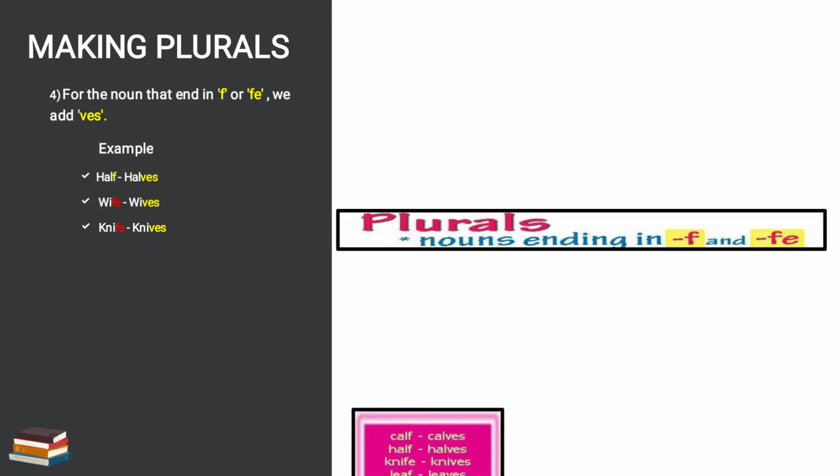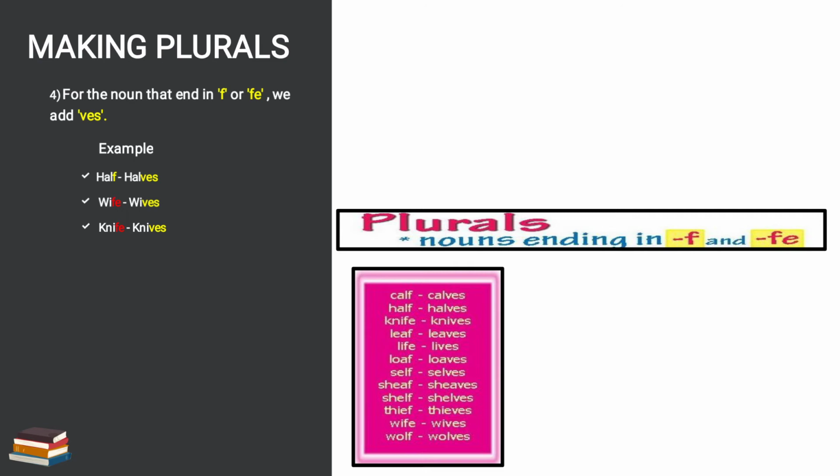So here in the image also it is describing the plural noun ending in F and FE. First is calf. F is there. We will remove F. We will add VES. Calves is there. Half is there. Halves is there. So where F and FE word will be there, what we will do? We will remove F and FE. Instead of that, we will put VES to make plural form.